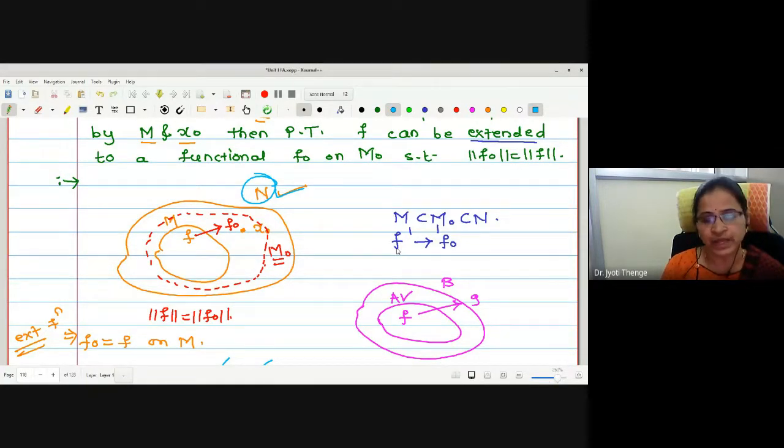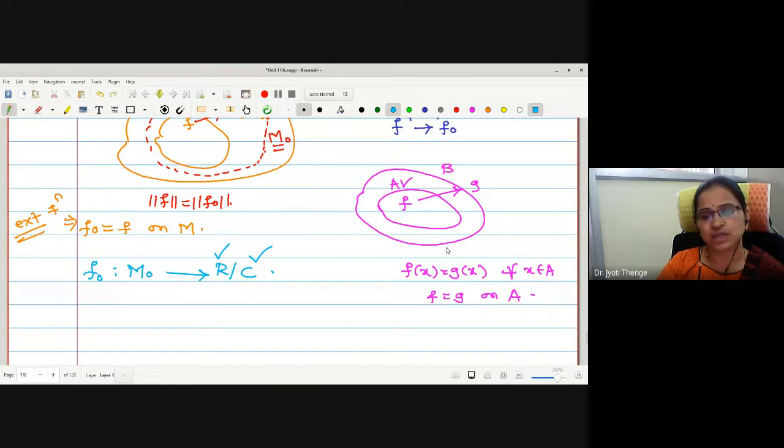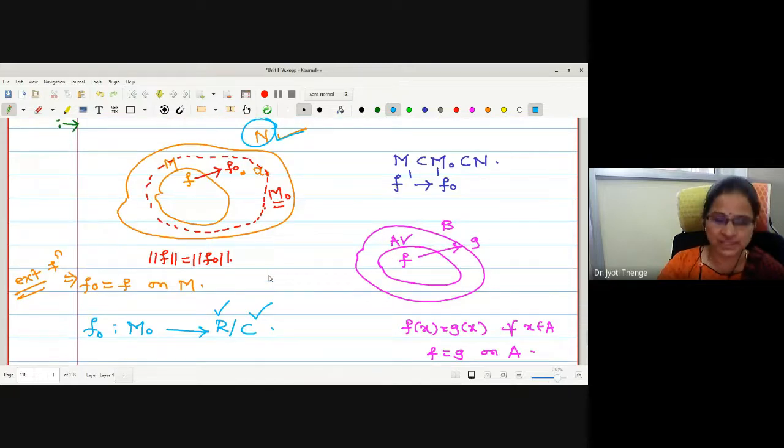In order to prove f naught to be a functional, first we will prove f naught is linear. Then we will prove either continuous or bounded. Then we will prove that this f naught is an extension of f. And in the fourth step, we will prove norm of f naught is equal to norm of f. 4 steps in both the cases. In case 1, considering the real field. Case 2, considering the complex field as the codomain of the given functions. Is it okay?